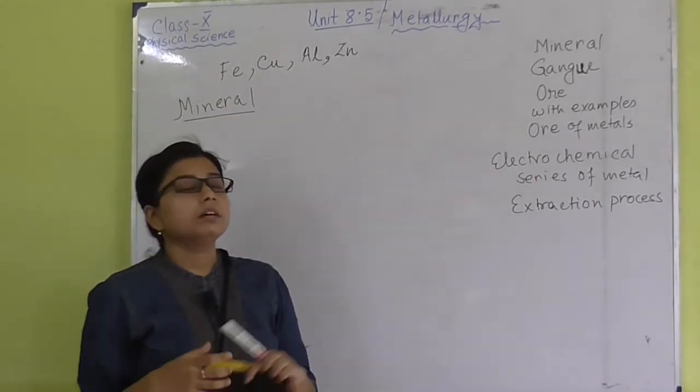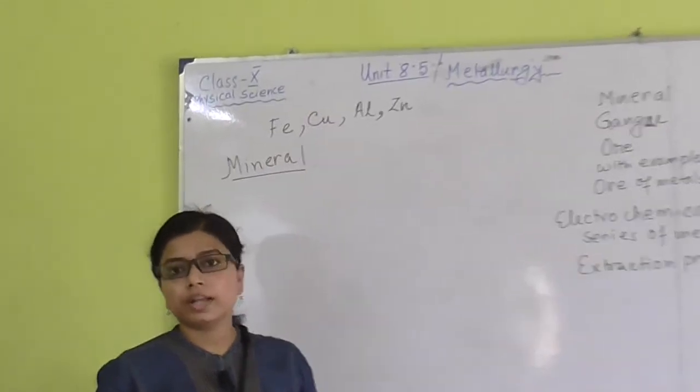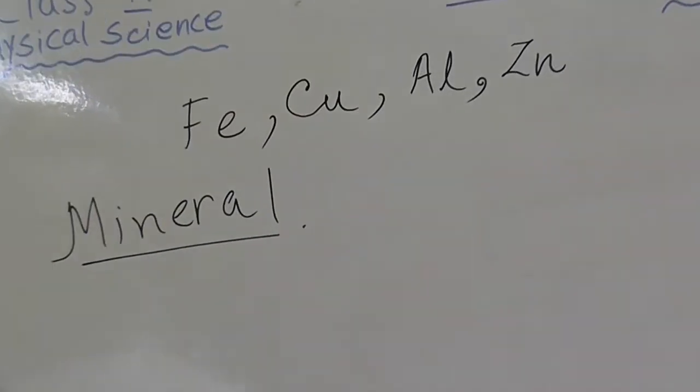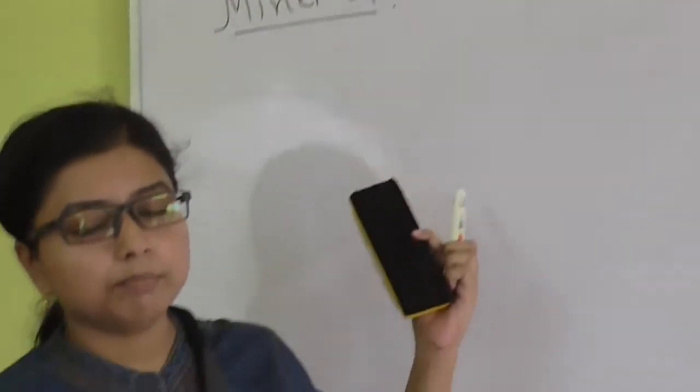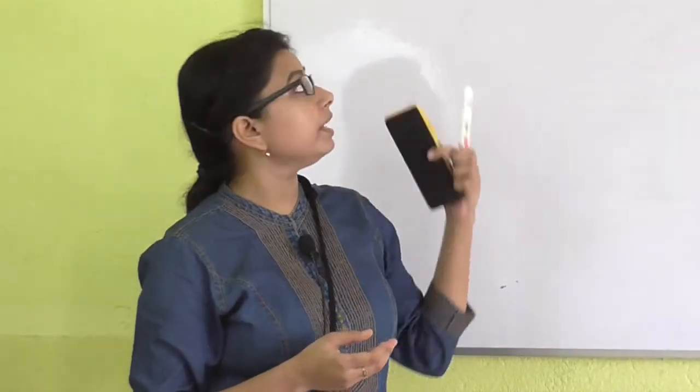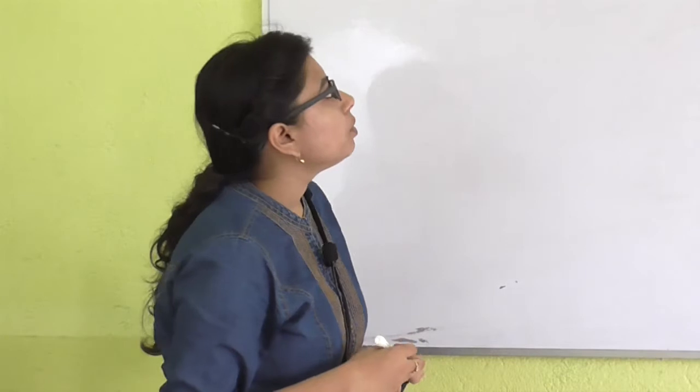Mineral is a solid inorganic matter which is completely natural, and metals and the compounds associated with metals remain in this mineral. We can take out this mineral by the mining process.